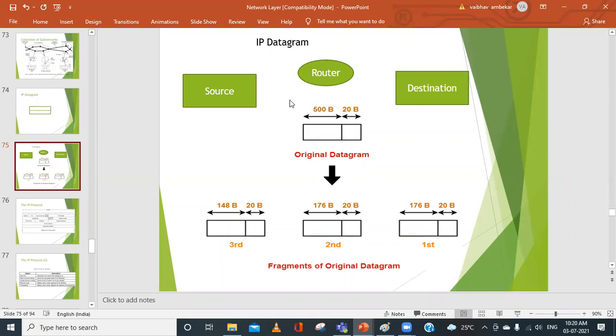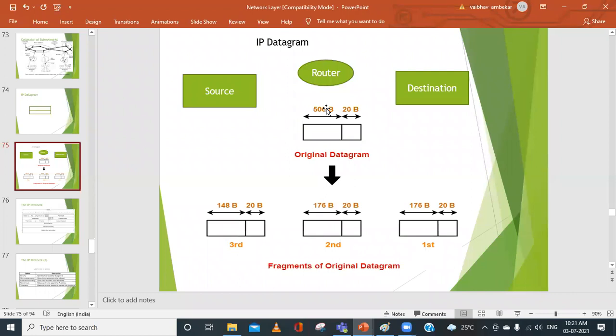Suppose we have a source and destination. In a broader way, to send the information from source to destination, the datagram, or the smaller units, small chunks, has to travel through many routers, backbones, subnets and so on. But for our understanding, to make it easy, I'm considering only one router. Assume that our data, the original datagram, is of 500 bytes.